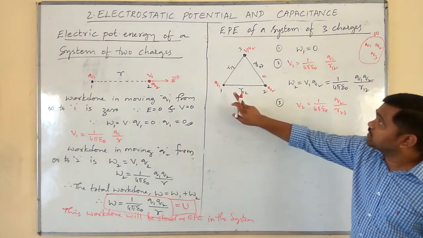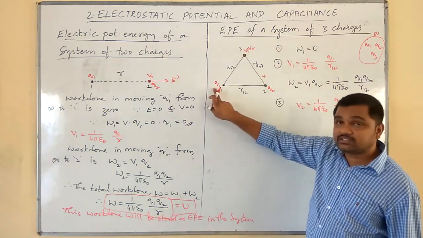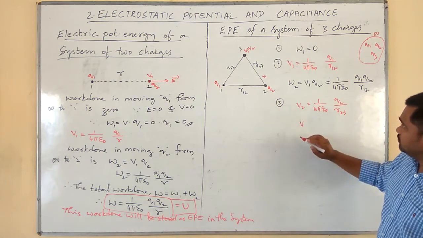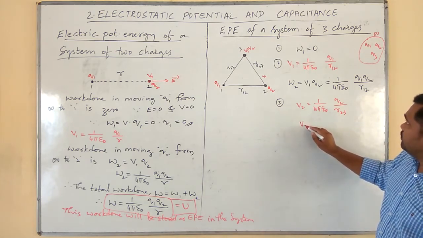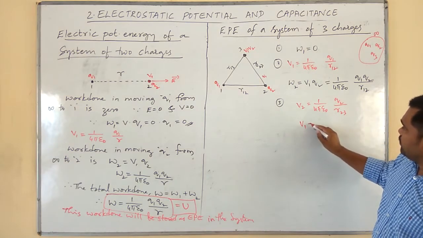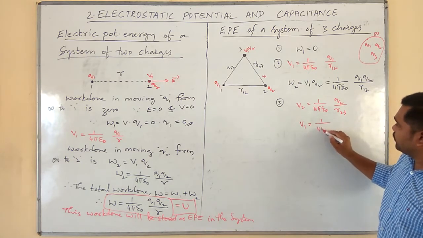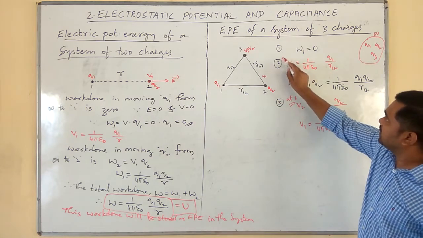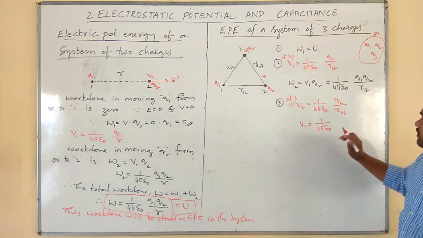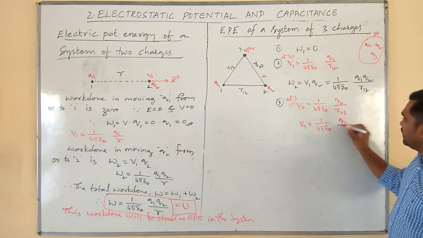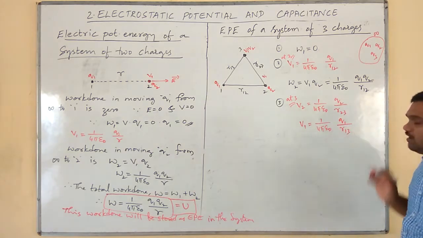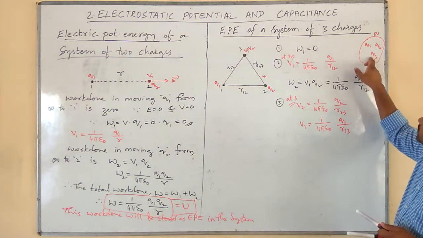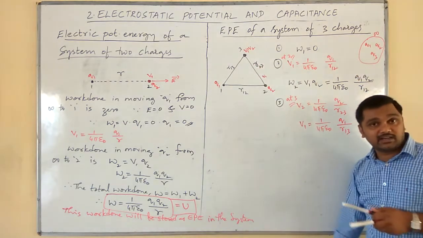Next, how about the electric potential at 3 due to this Q1? Now it will change. V1 is equal to 1 by 4 pi epsilon naught Q1 divided by R13, since this is at 3 and that was at 2.